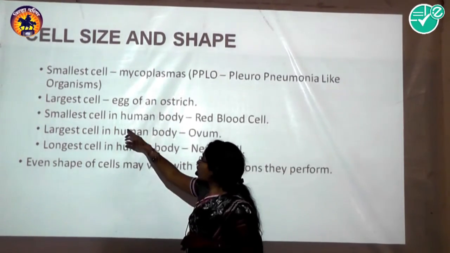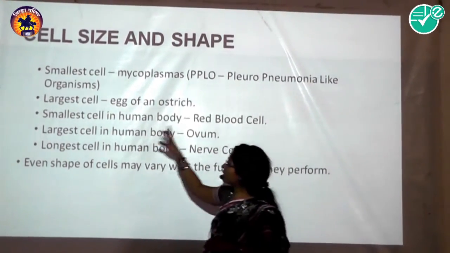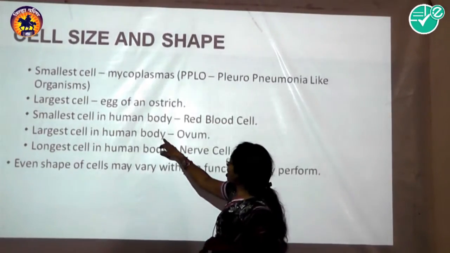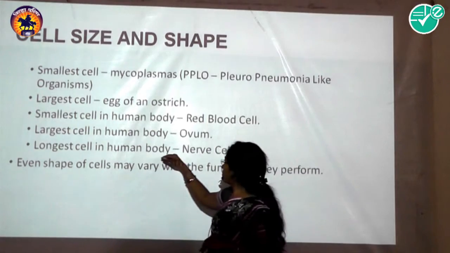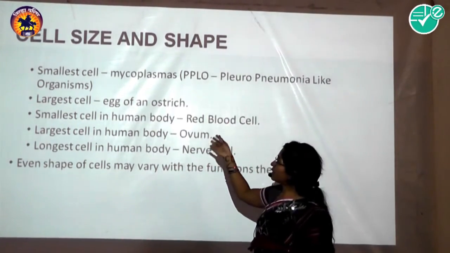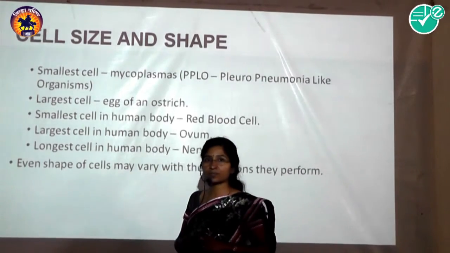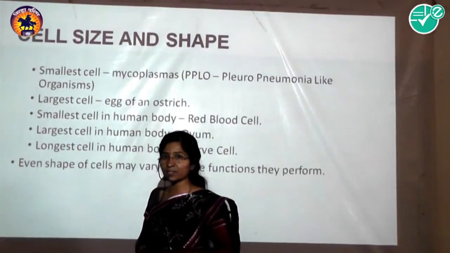The smallest cell in the human body is the red blood cell, the largest cell in the human body is the ovum, and the longest cell in the human body is the nerve cell. All these are the different sizes of cells. A bacterial cell is also 3 to 5 micrometer in size.